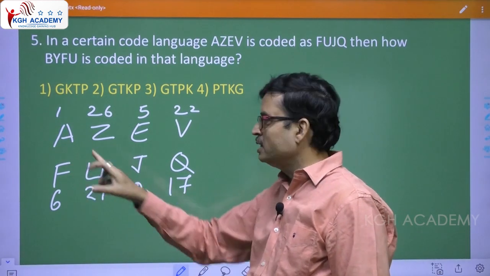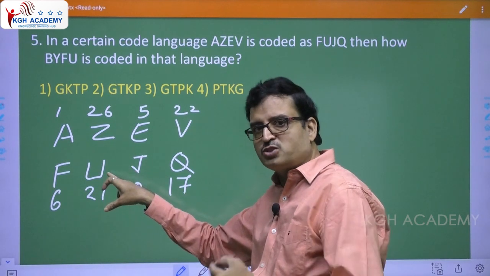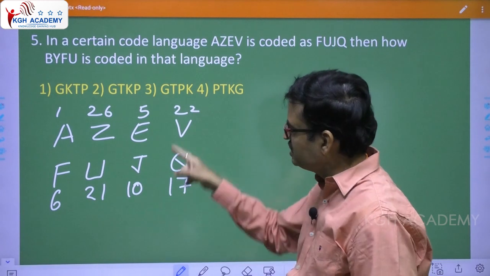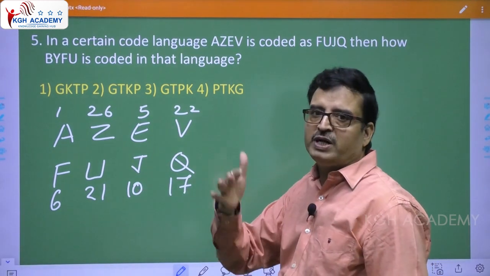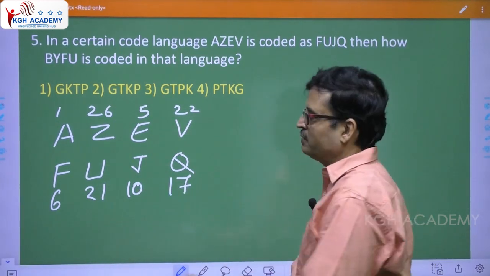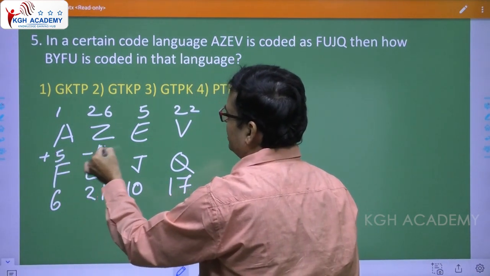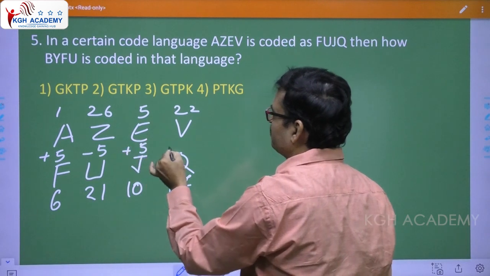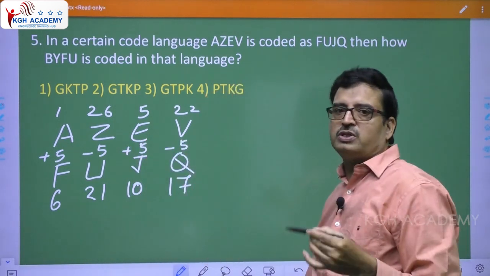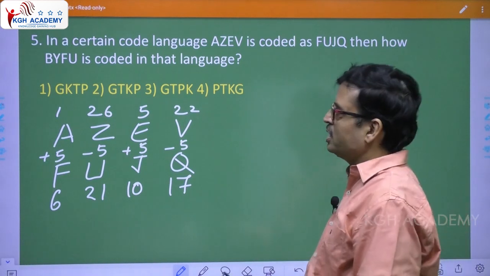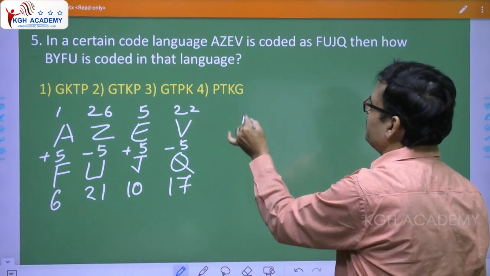So there is some logic, right? Plus 5, minus 5. So next what could be? Plus 5, minus 5? Yes, plus 5. So plus 5, minus 5, plus 5, minus 5. In that way, please note, 1 plus 5, minus 5, plus 5, minus 5. So they have taken plus 5, minus 5, plus 5, minus 5. Apply the same logic now. See the word BIFO.